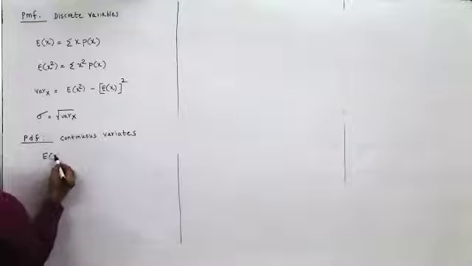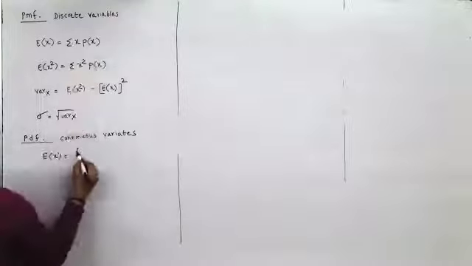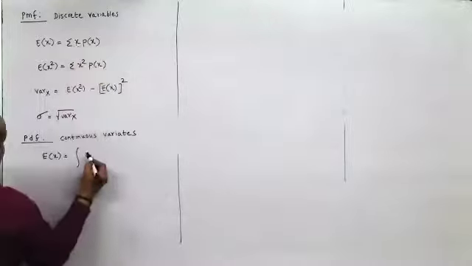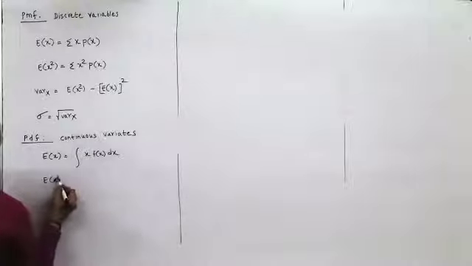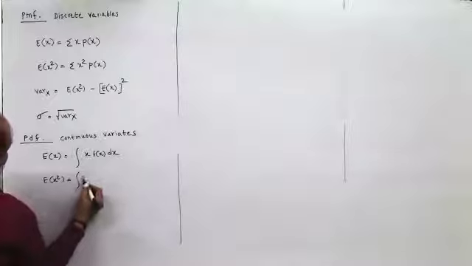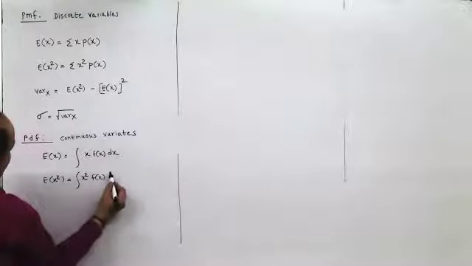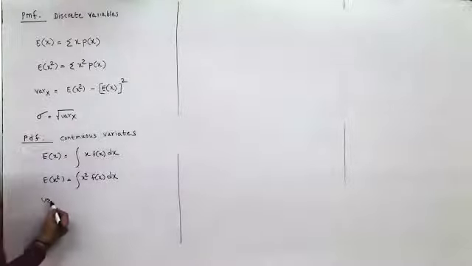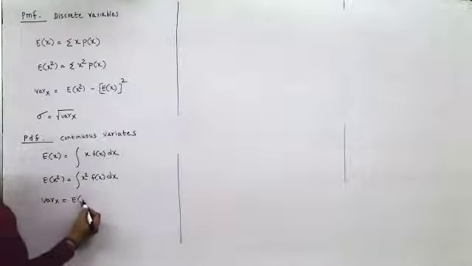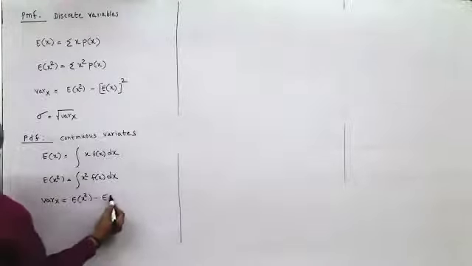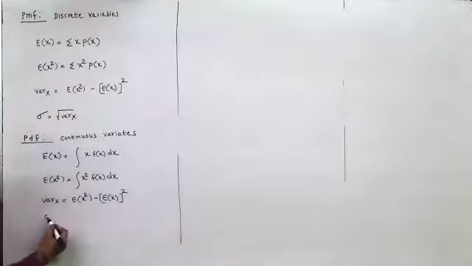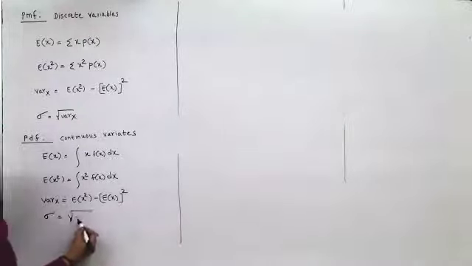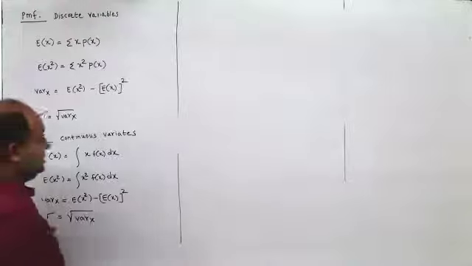Now, what is E of x? The difference would be integration. Here, x into f of x dx. Then, what is E of x square? Same, instead of x, you will get x square f of x dx. What is variance? It is E of x square minus E of x the whole square. What is standard deviation? It is root of variance of x.